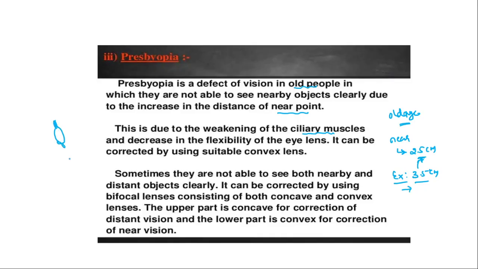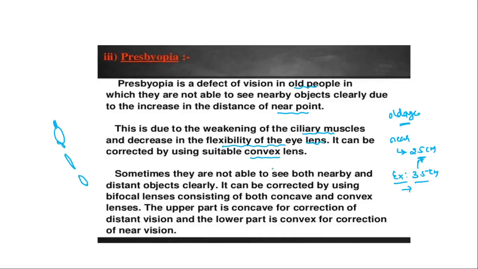Due to this the lens also gets elongated or compressed, right guys? When these ciliary muscles get weakened, what will happen? There is a decrease in the flexibility of the eye lens. It can be corrected by using a suitable convex lens.